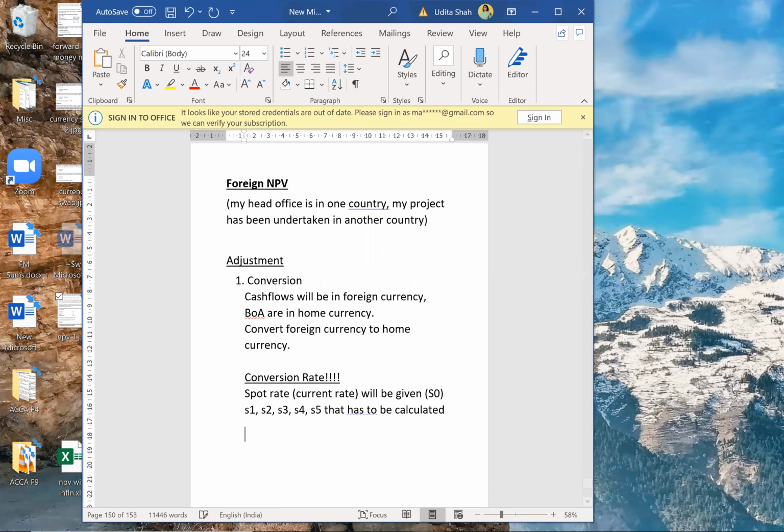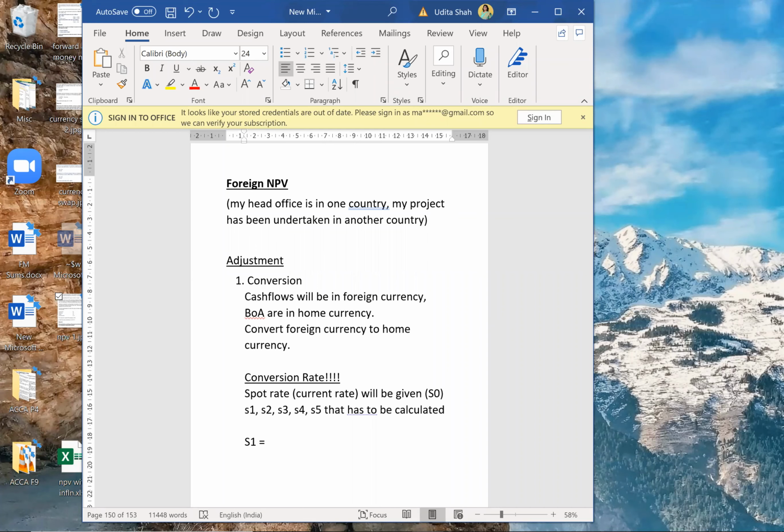So how do you calculate? Have you studied this before? How to calculate the spot rate of the future? The current spot rate is given, and I want to calculate the spot rate of next year.